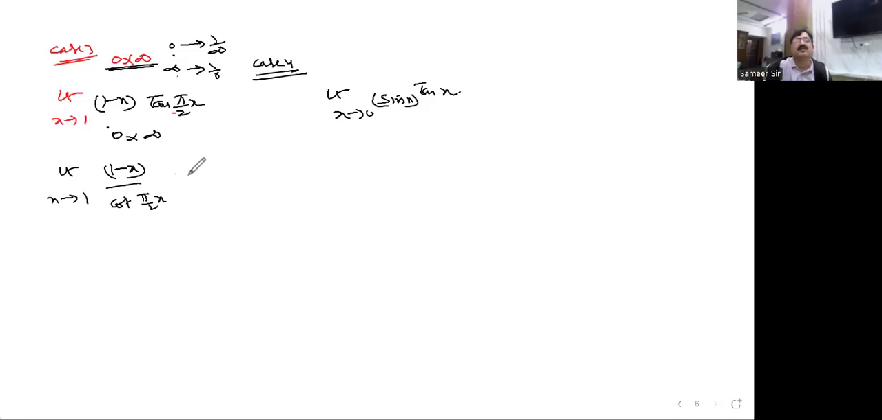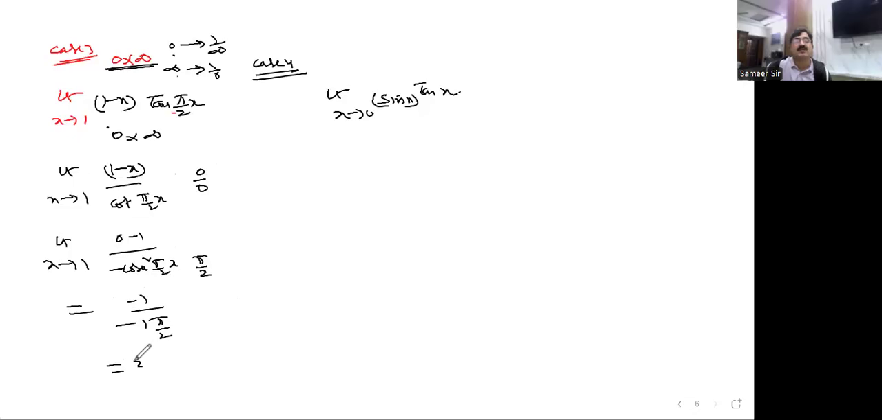So like this, it is in the form of 0 by 0. Now you can apply the rule. If you differentiate, 0 minus 1, minus cosecant square(pi by 2 x), and the internal derivative, pi by 2 x derivative, is pi by 2. Substitute the limit value: minus 1 here, minus 1 and pi by 2.